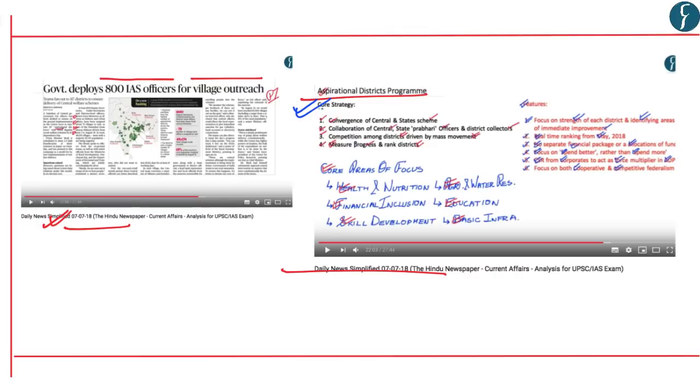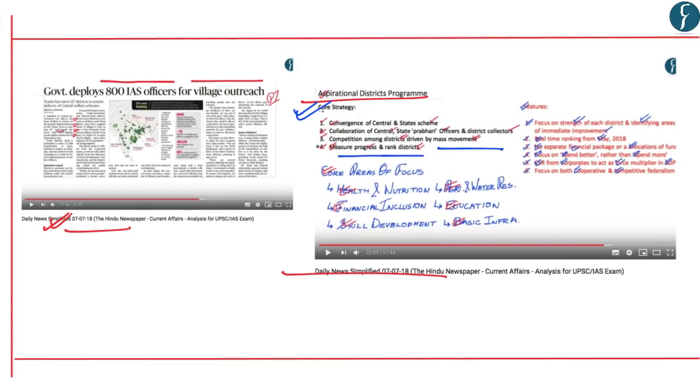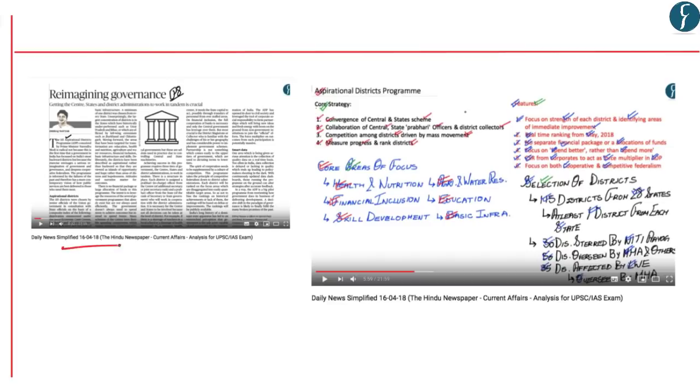and also competition among districts driven by mass movement, and also to measure progress and rank districts, where we also mentioned those 5 main themes or core areas specifically with respect to health, nutrition, agriculture and water resources, financial inclusion, education, skill development and basic infrastructure. Again, this topic appeared on 16th April 2018, and we also covered this particular article on the same date named Reimagining Governance, where again the importance of aspirational district program was discussed.